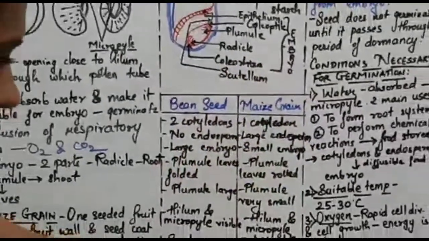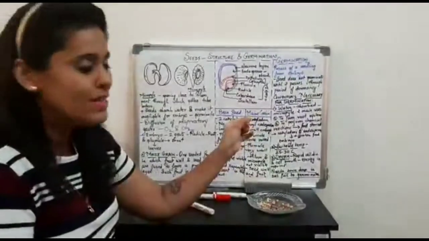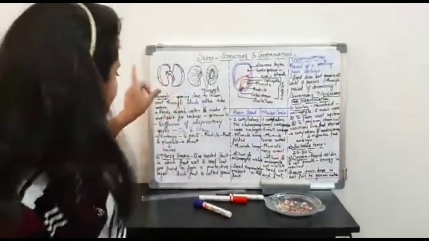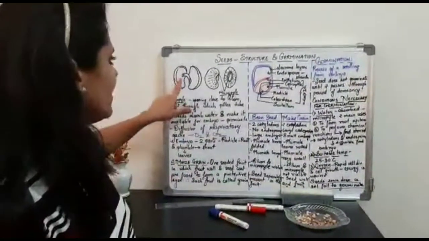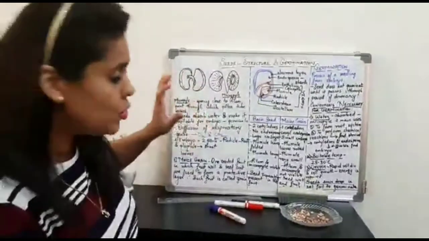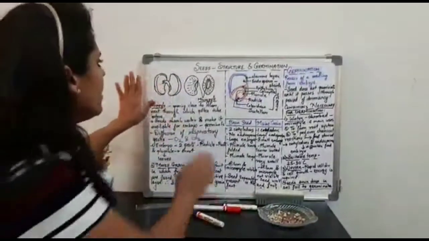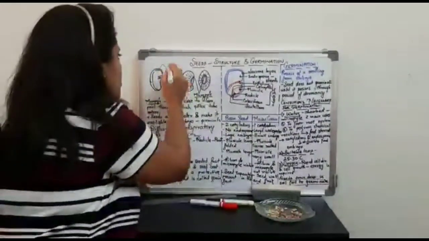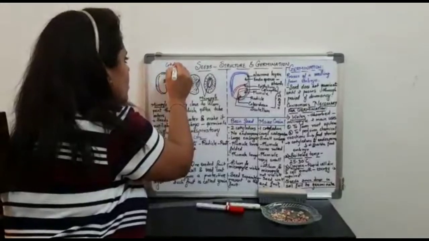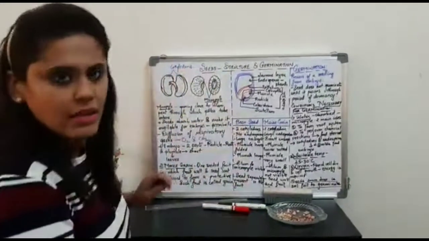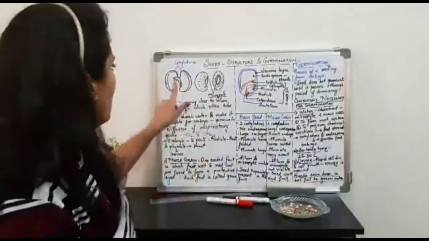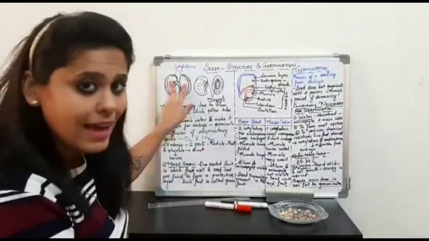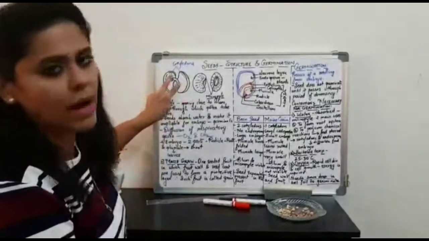This is nothing but the embryo, which has the plumule end and the radicle end. Here the embryo is divided into two parts. You would see that this embryo is fixed to the two cotyledons. What are these two? These two are nothing but cotyledons. So the embryo is attached to both the cotyledons, and this embryo shows two important parts.